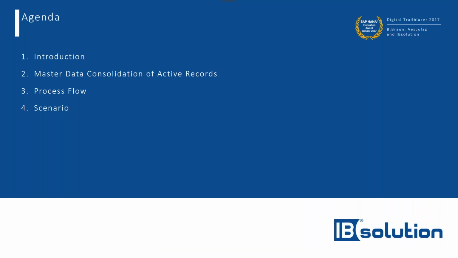So the agenda for today. We will see what the consolidation of active records is. What exactly does consolidation of active records mean? What is the process flow? In the process flow, we will see each and every step of how you start the consolidation process and what the steps in the consolidation process are. We will see all the steps in detail. We will also look into the scenario, and in the scenario, I will explain how you will consolidate all your active records.